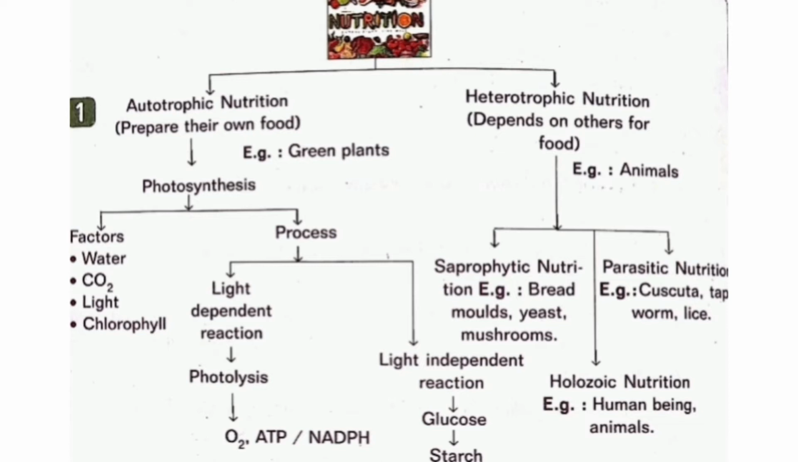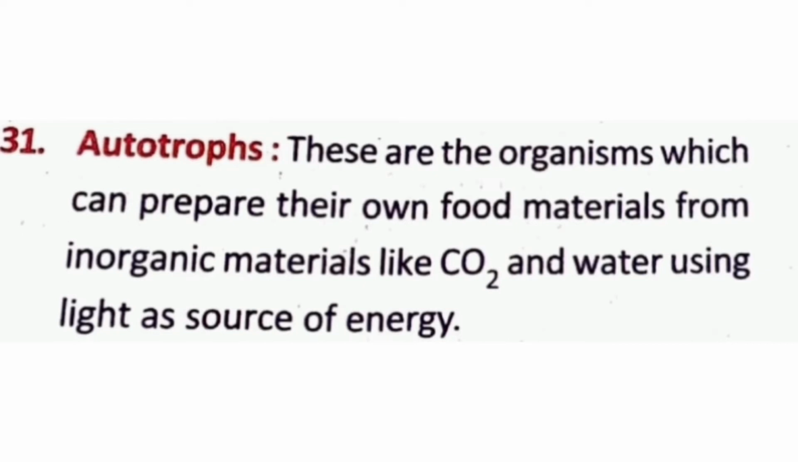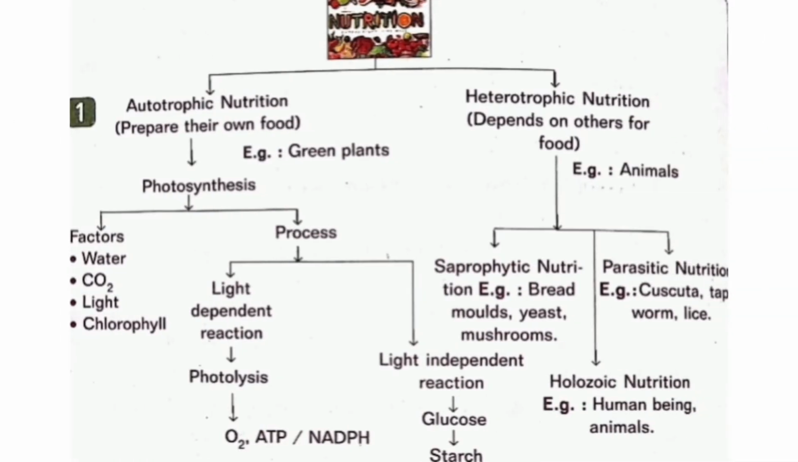Now let us know what autotrophs are. Autotrophs are the organisms which use autotrophic nutrition. These organisms can prepare their own food materials from inorganic materials like CO2 and water using light as a source of energy. Example, green plants. Green plants are the only autotrophs on our planet. So they are known as the universal food providers.